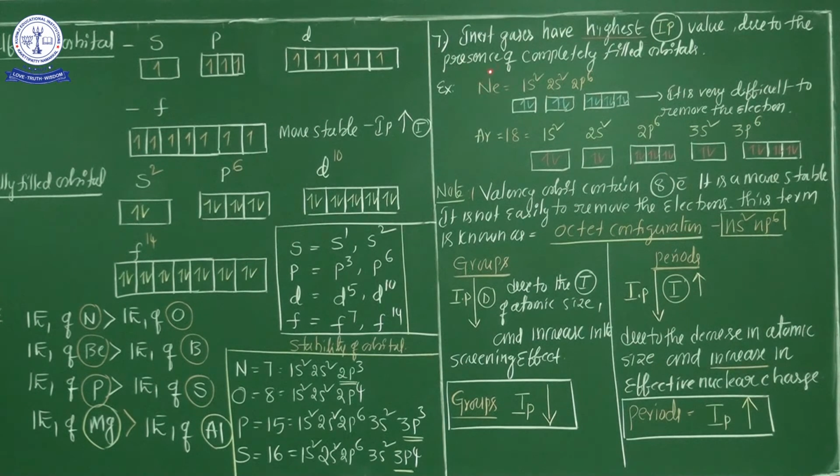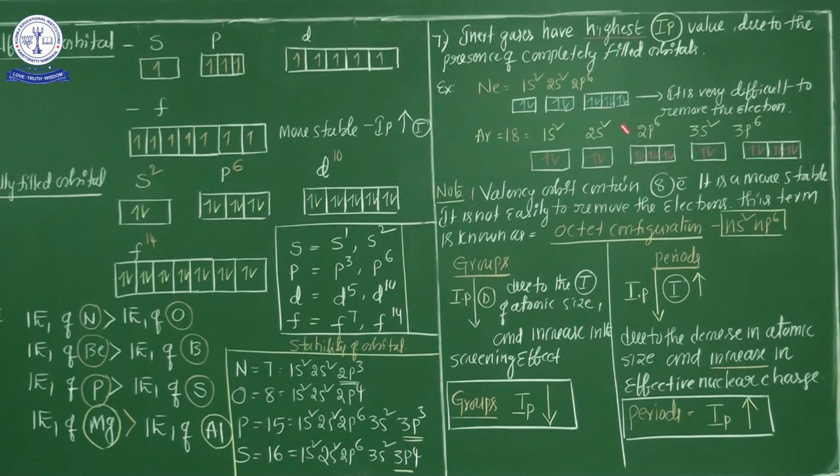If you take any one of the inert gases, all orbitals are completely filled with electrons. Already I said completely filled and half filled are more stable. That is the reason, my dear student, if you try to remove the electron from the inert gases, it's very difficult, very difficult, because a huge amount of energy is required.